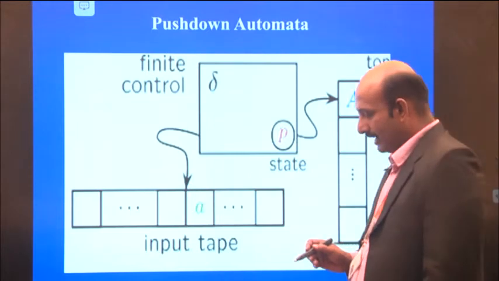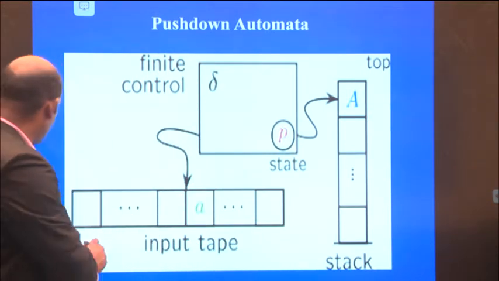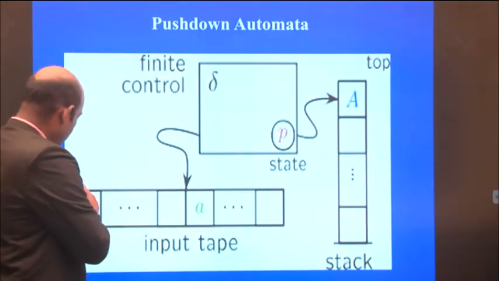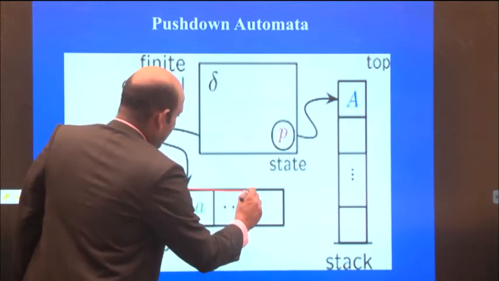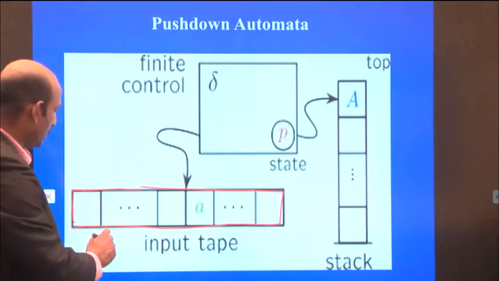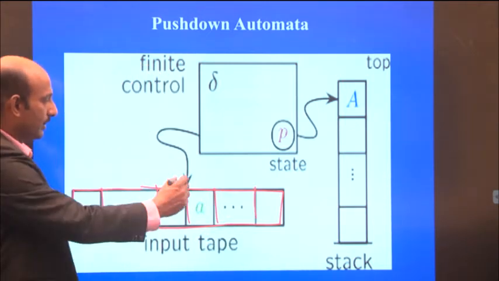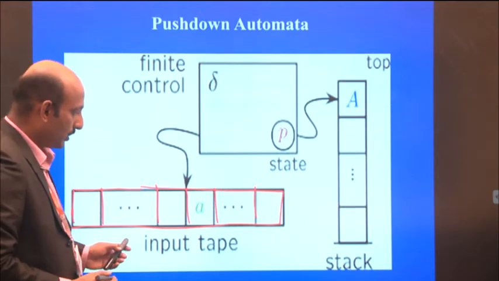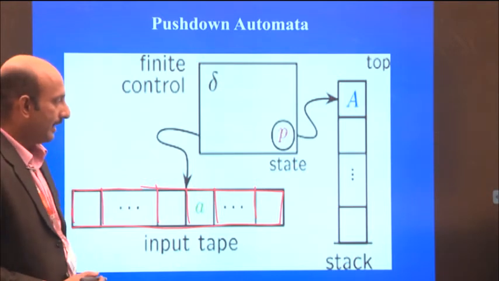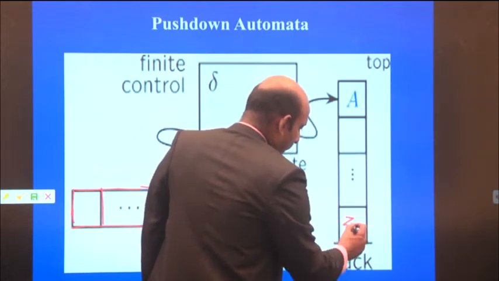So this is the diagrammatic representation of the push down automata, where there is an input buffer, and this input buffer is used for input symbols. Whatever input symbols we are giving are all stored in the input tape or input buffer. And the next one is the stack. This is the bottom of the stack, which contains Z0.